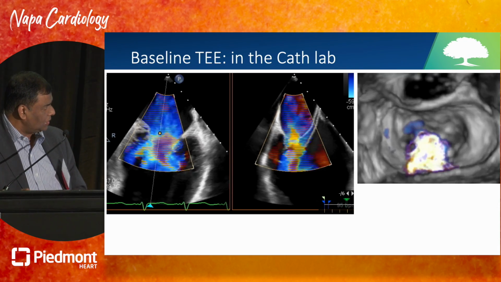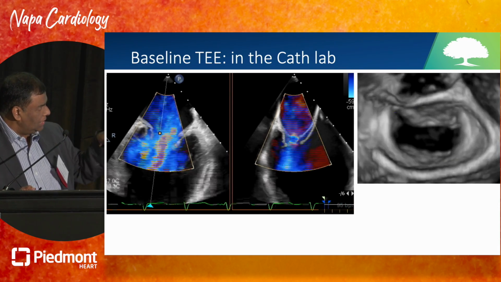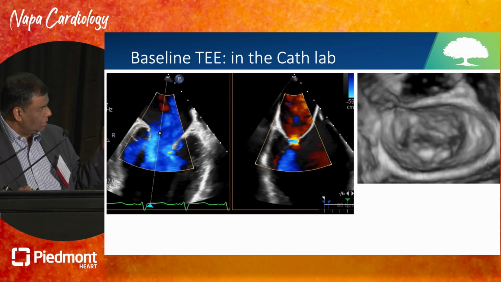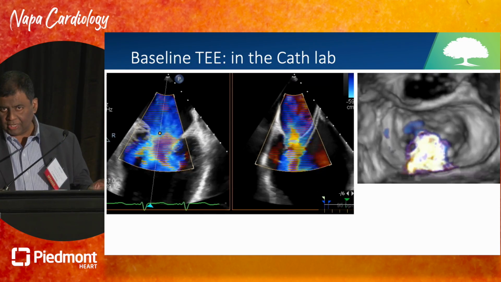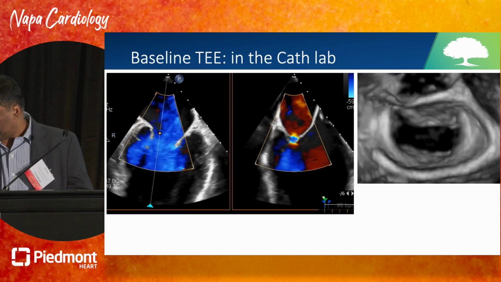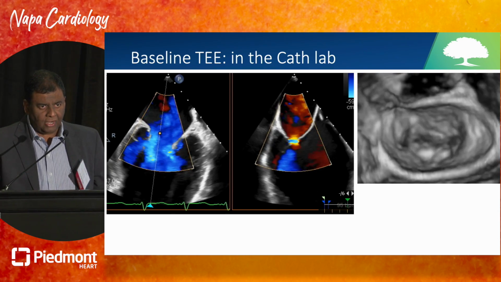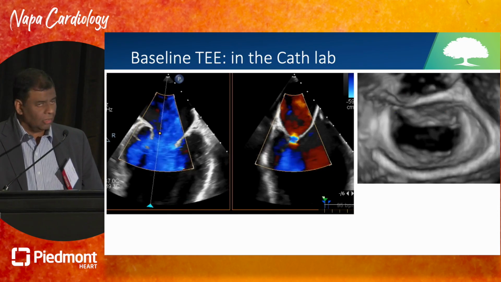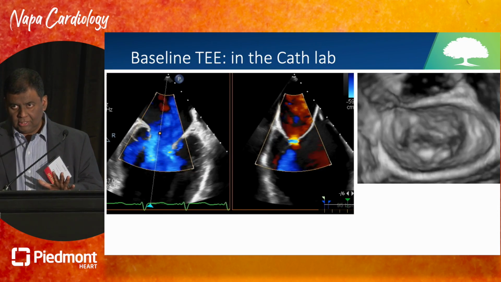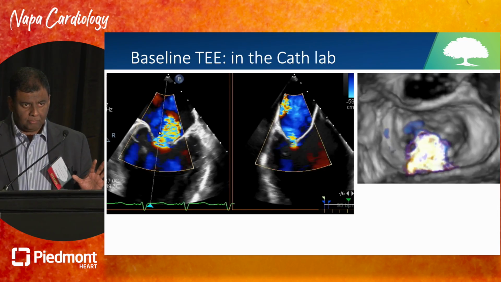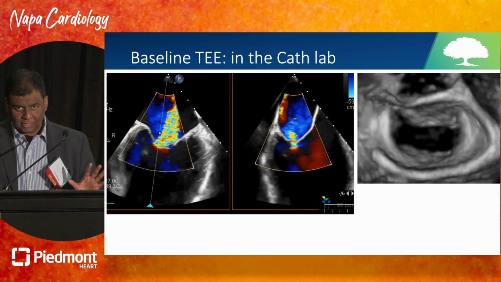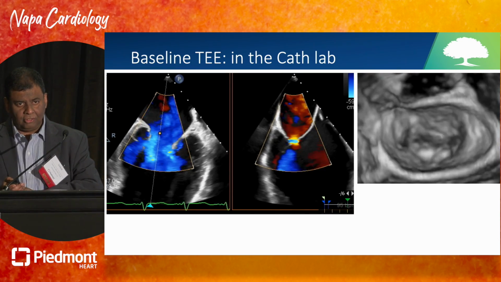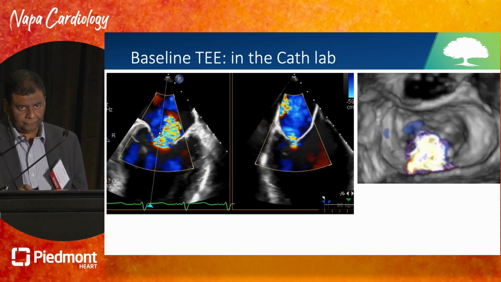And on the right side, in the surgical end face view, you can see that there's leakage right from A2P2, sparing the sides. So based on this, I felt that this patient could be a candidate for edge-to-edge repair. We got femoral venous access. We had no balloon pump, as I said, no inotropes, and only a right radial arterial access for blood pressure.